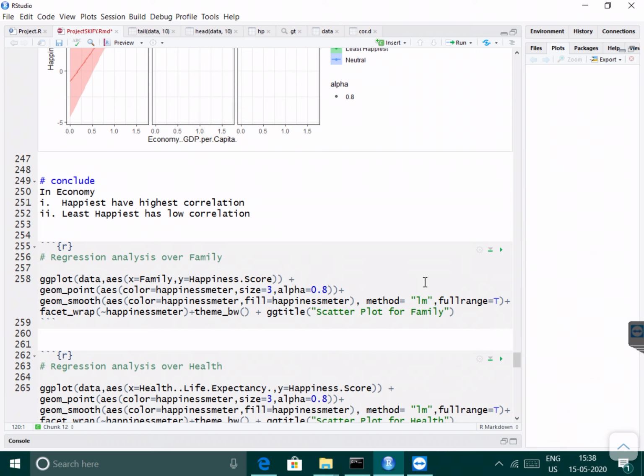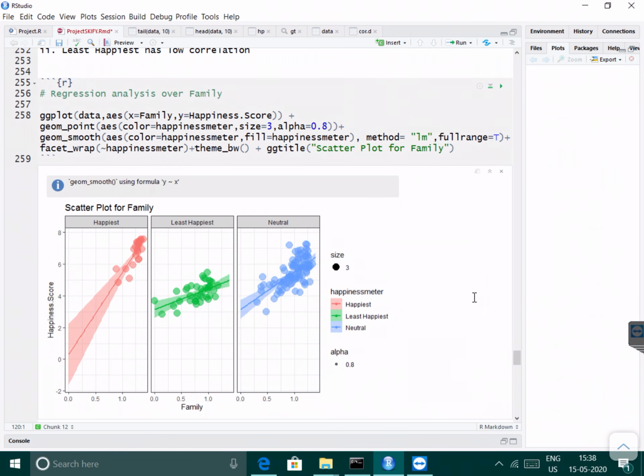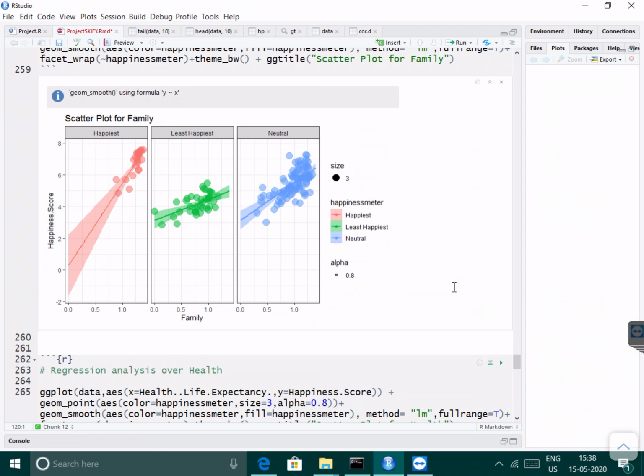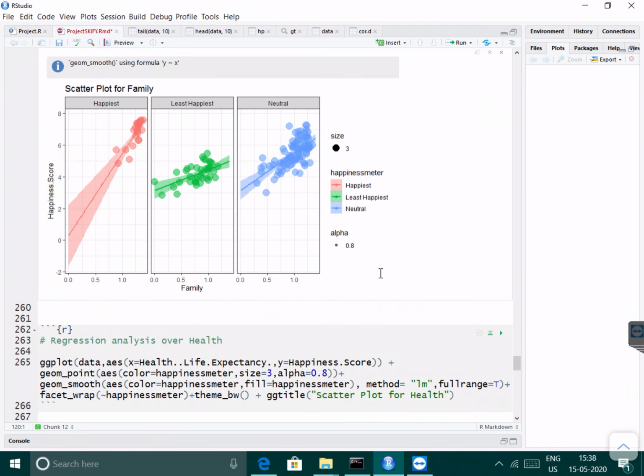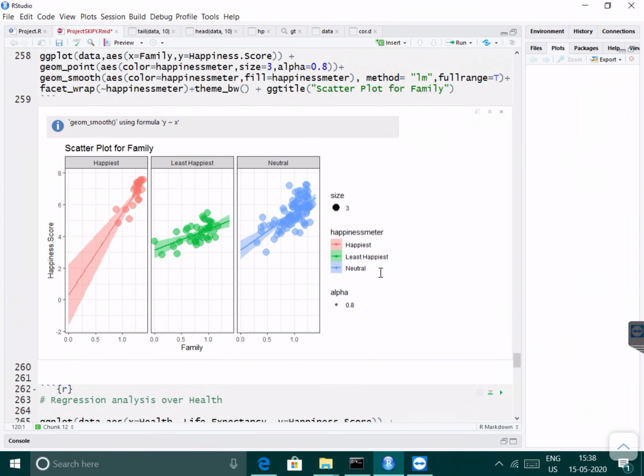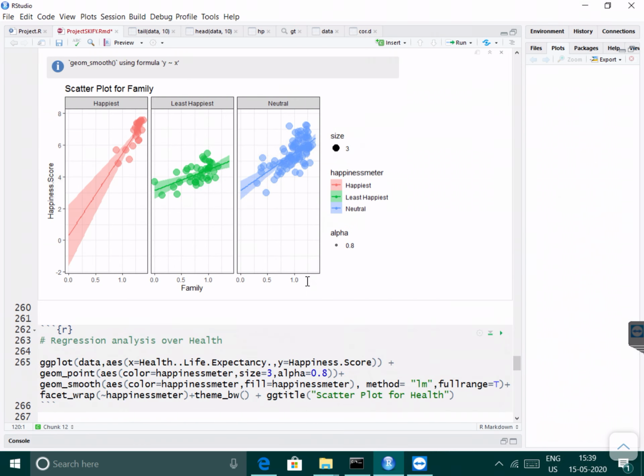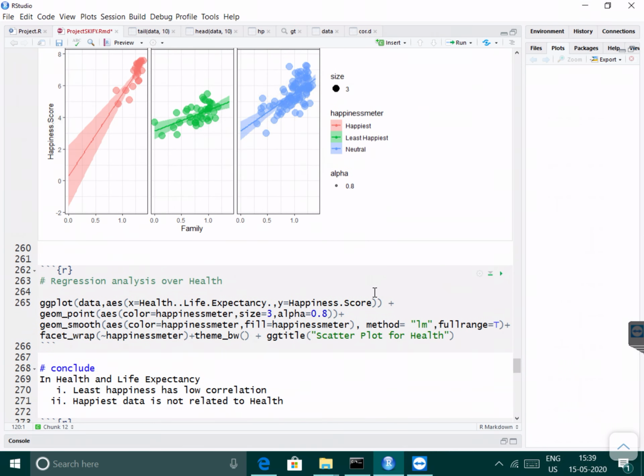Regression analysis of how family affects happiness. From this, the happiest are highly correlated, and the neutral too, so no such effect there.